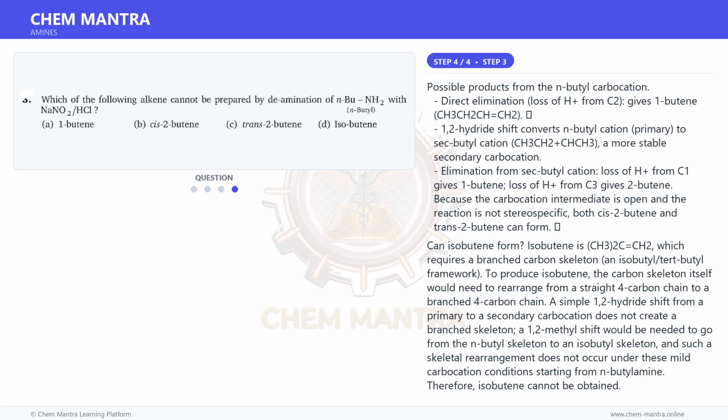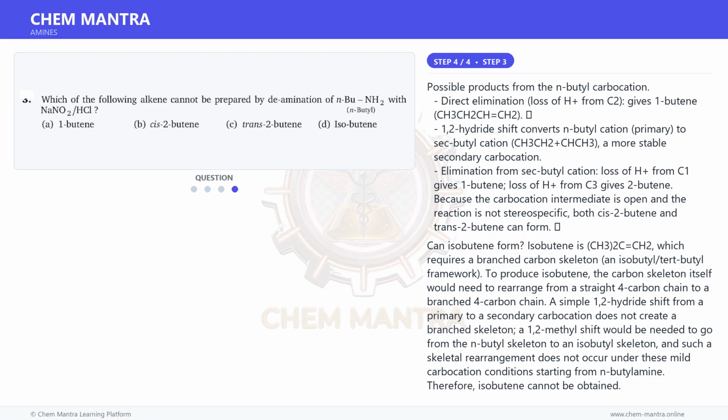Possible products from the n-butyl carbocation. Direct elimination. Loss of H+ from C2 gives 1-butene, CH3CH2CH=CH2. A 1,2-hydride shift converts the n-butyl cation, primary, to the sec-butyl cation, CH3CH2+CHCH3, a more stable secondary carbocation. Elimination from the sec-butyl cation. Loss of H+ from C1 gives 1-butene, loss of H+ from C3 gives 2-butene.